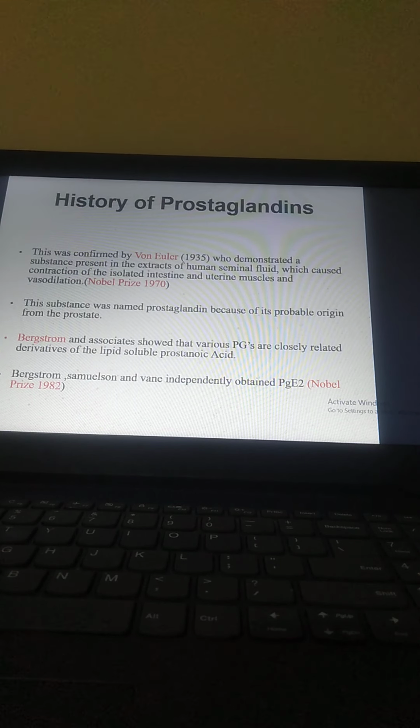So this is a very important topic so far as homeostasis is concerned, inflammation is concerned, pyrexia and fever are concerned. This is very much important. Gastric protection and gastric ulceration are also concerned, due to the analogs of the PGs, and the PG inhibitors or the NSAIDs, and this is very important.